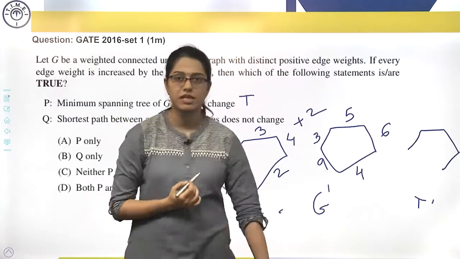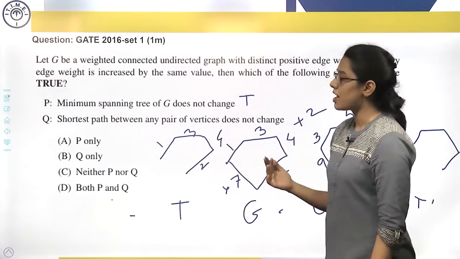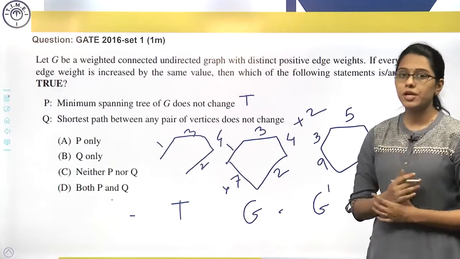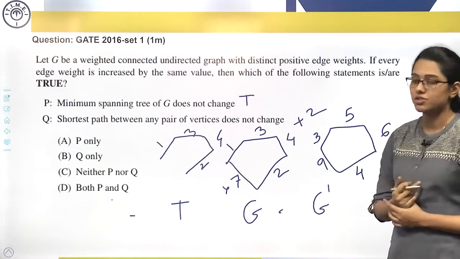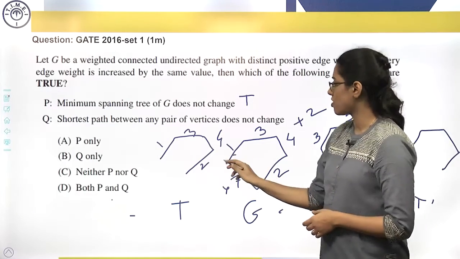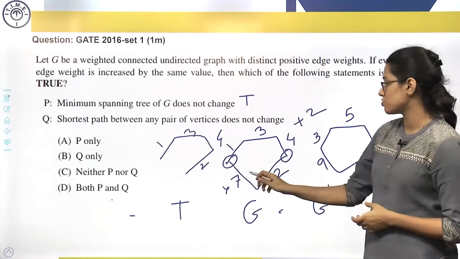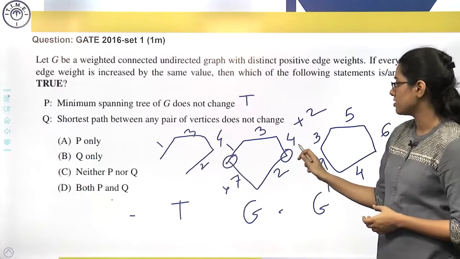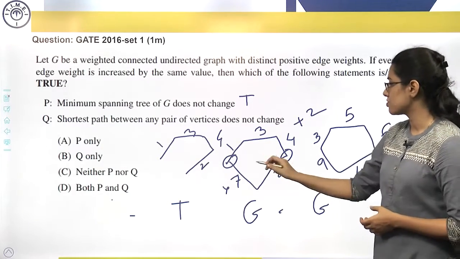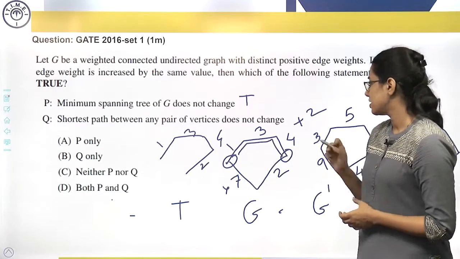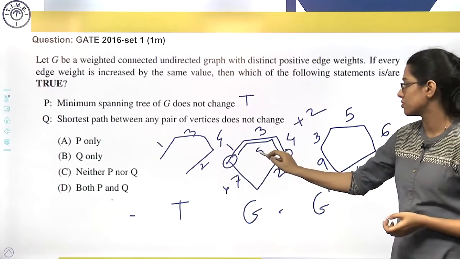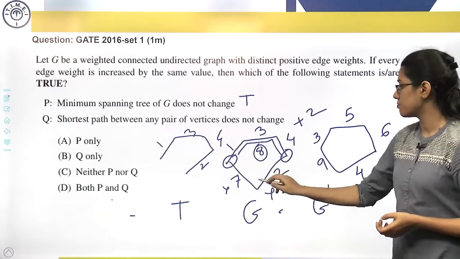Now see what the second statement is. Shortest path between any pair of vertices does not change. So let us consider the shortest path between these two points. Here the shortest path is 7 plus 2, 9, or 3 plus 4 plus 1, 8. So the shortest path is this. 8 is the total cost. This other one will not get preferred.